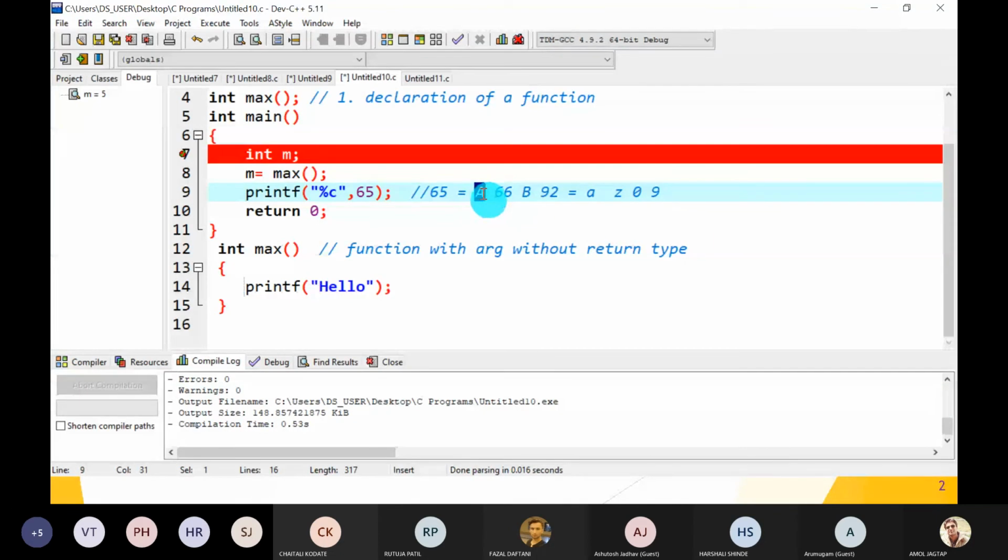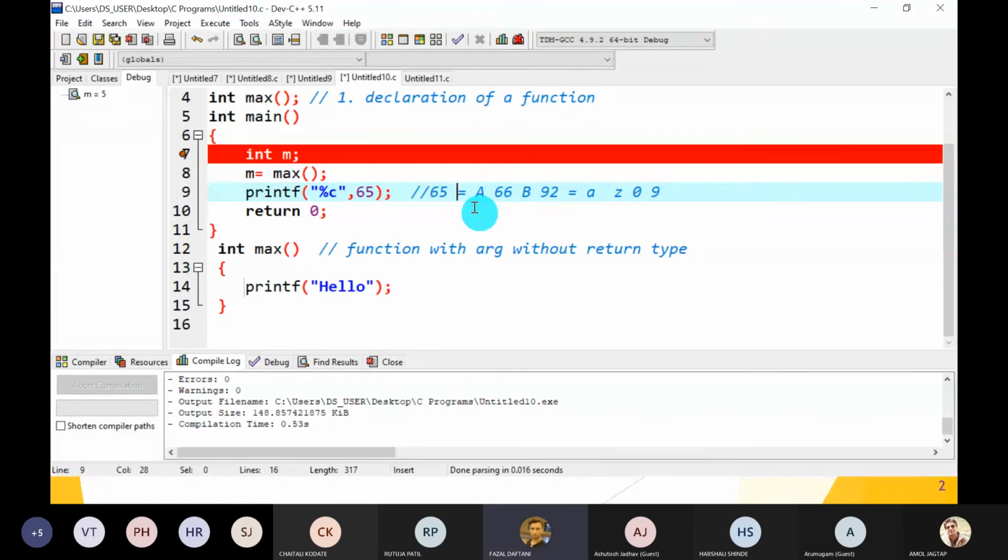That is A, we cannot save into the RAM as it is, because RAM is based on only binary. So what is the binary of A? We can give a number to it. First give the number, that is 65, and we have to save its binary value into the RAM. Okay, so that is the purpose of ASCII.